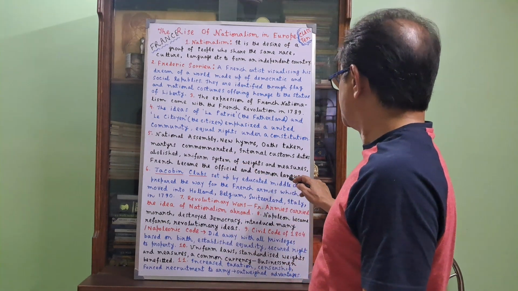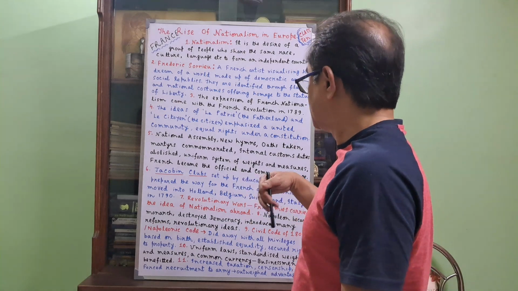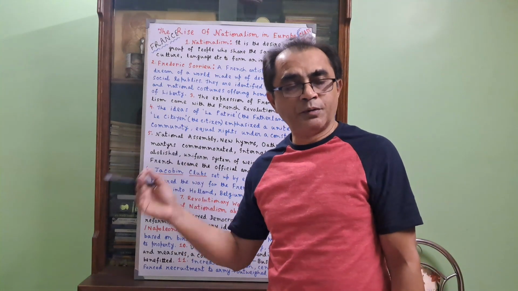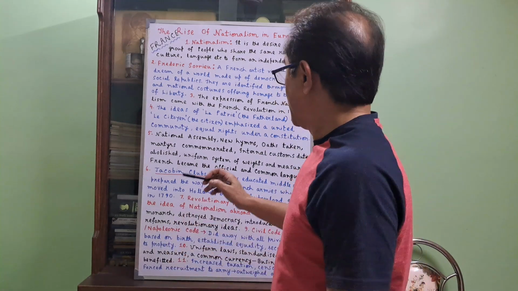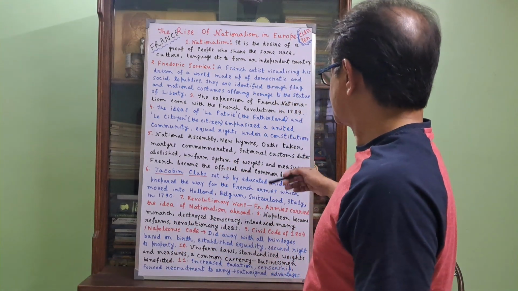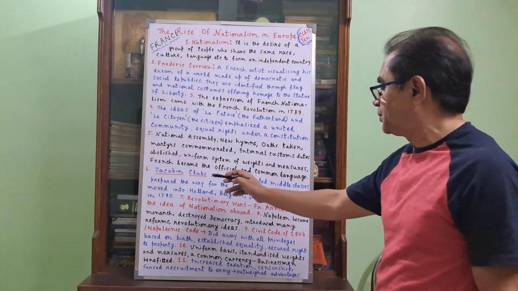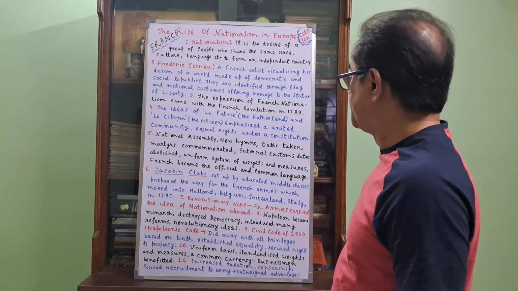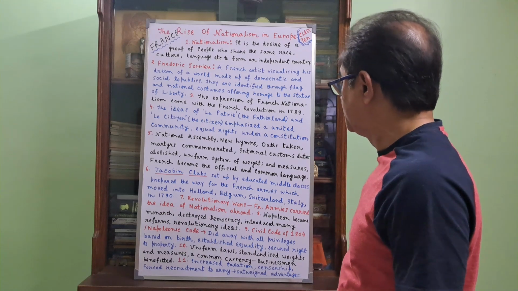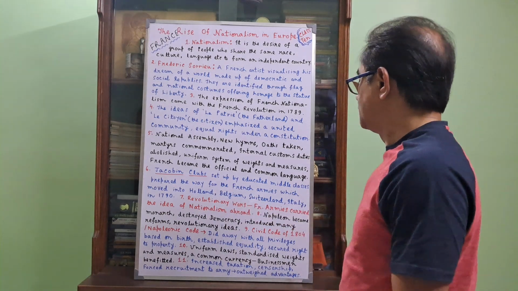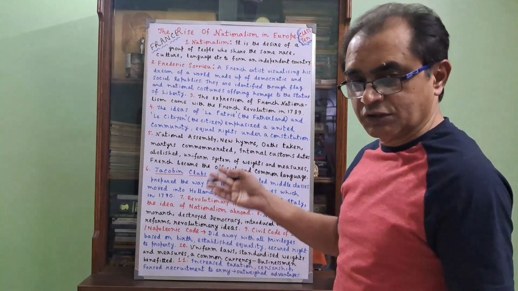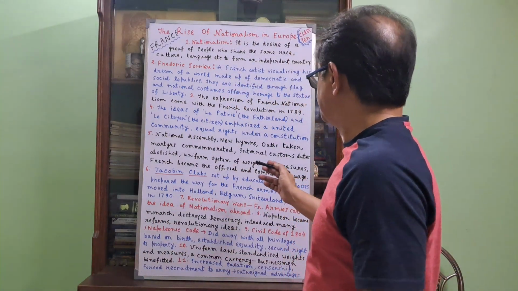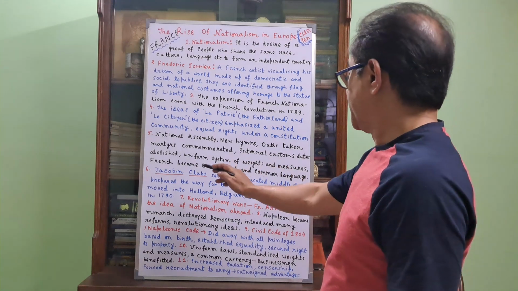Jacobin clubs were set up by the educated middle classes, and though they discussed the ideas of democracy, nationalism, and republicanism, that was set up by the educated middle classes. These things prepared the way for the French armies, which moved into Holland, Belgium, Switzerland, and Italy in 1790. Now, when nationalism was established in France, France wanted to carry this idea of nationalism into other countries of Europe also, and this happened with the help of the Jacobin clubs.